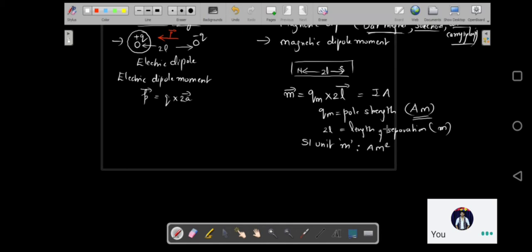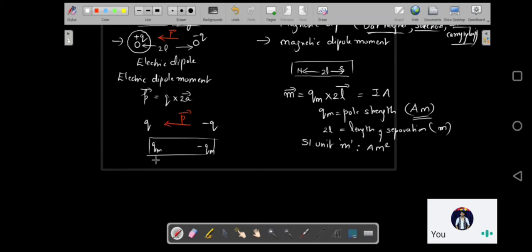Now the direction of the magnetic dipole moment. It's simple. There was a positive charge and a negative charge, and the electric dipole moment was going from the negative charge to the positive charge. Now we have a bar magnet, wherein the positive charge corresponds to the positive of the pole strength, and the negative charge to the negative of the pole strength.